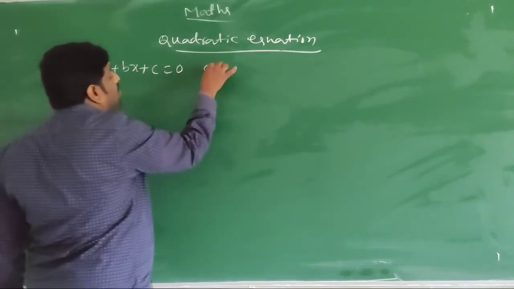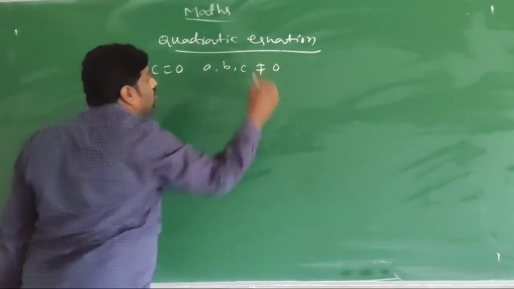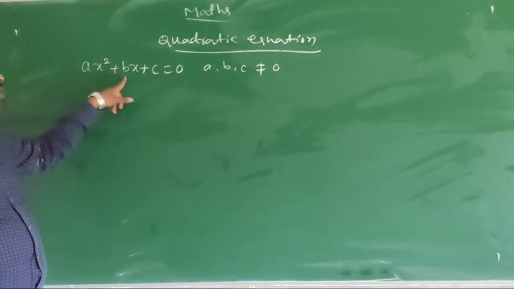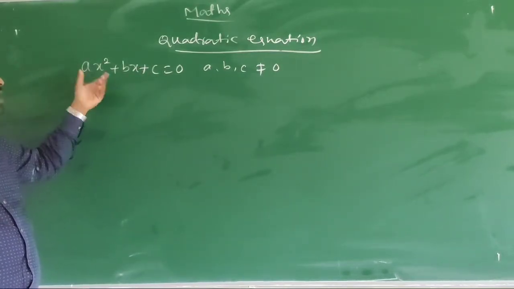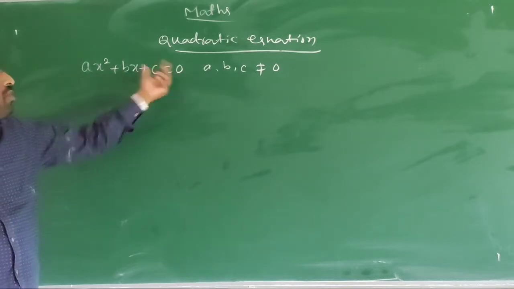Here a, b, c are real numbers, and a is not equal to 0.